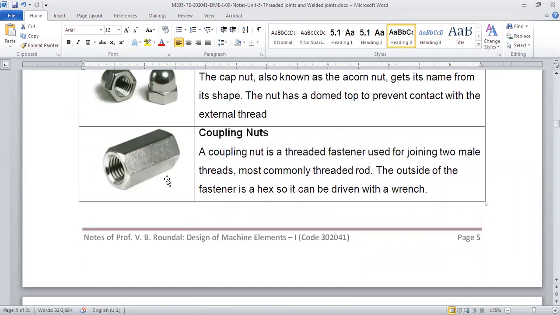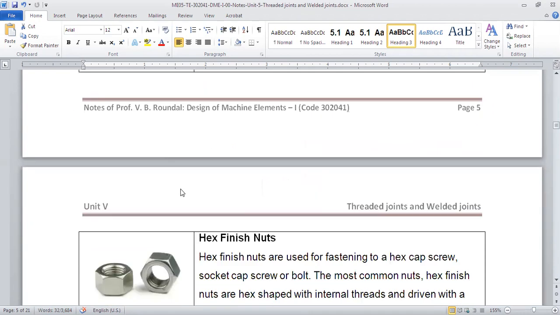Now coupling nut means that its length is quite large compared to a normal nut, and we can have two screws from the two sides, and we can couple those two male threads. So basically the purpose of a coupling nut is to join two male screws or bolts. If you see, the length is quite large compared to a normal nut.